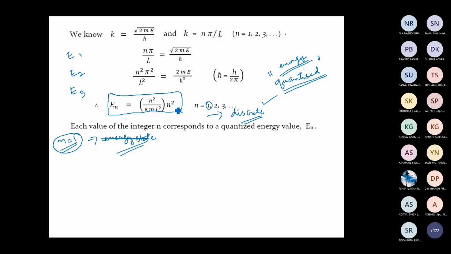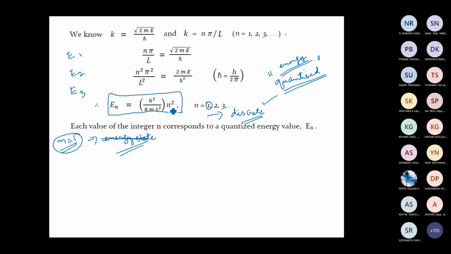You cannot have an energy corresponding to n equal to 1.5 or 1.4 or 2.3 or 2.75 or anything else. Here n can take only certain integer values.